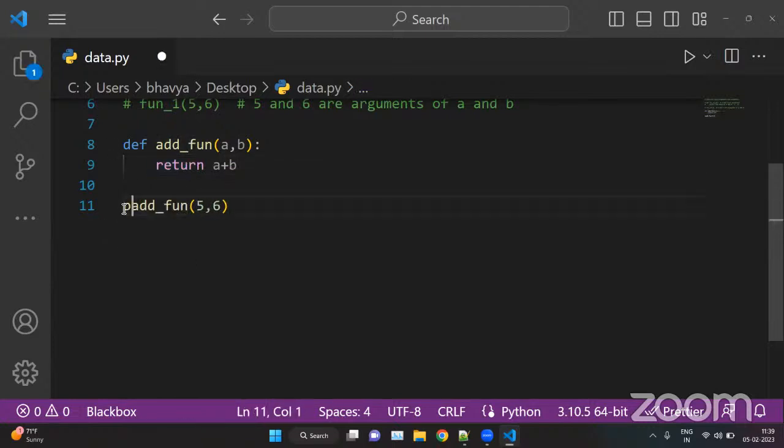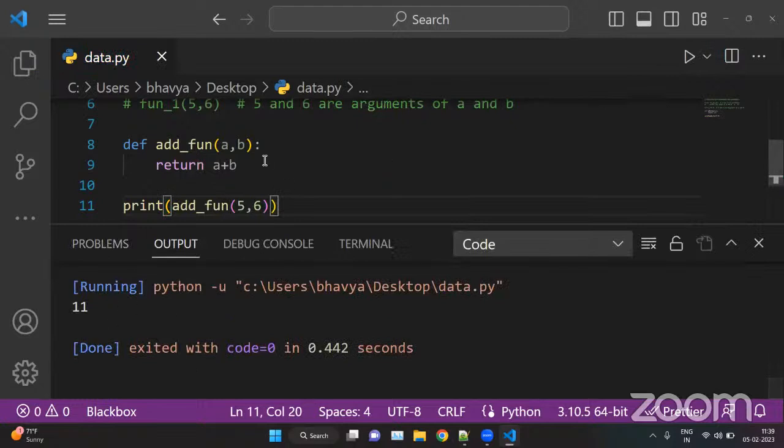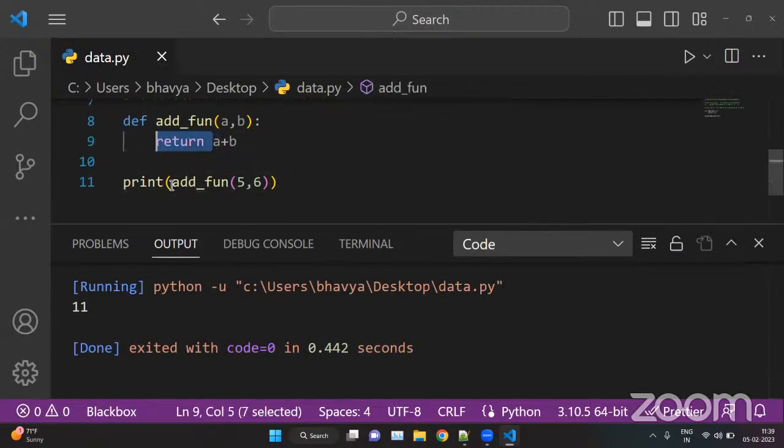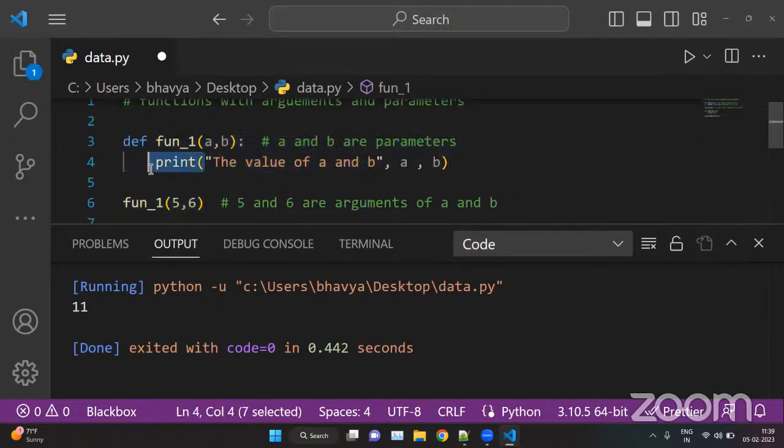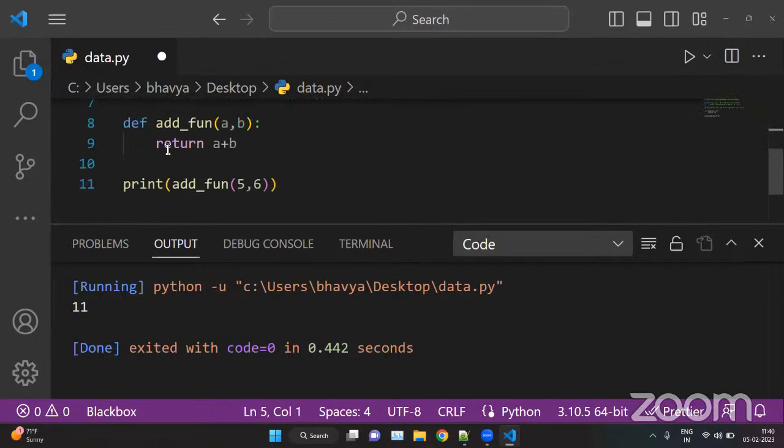Okay, now here we are using the return. So here we have to use print here. Print add a and b here. Okay, when you run this, we have output 5 plus 6, 11. Okay, so whenever we are using return inside the function, we have to use print while calling it. And whenever we are using print inside the function, we just need to call the function, with no need of using print here. So there's a difference.